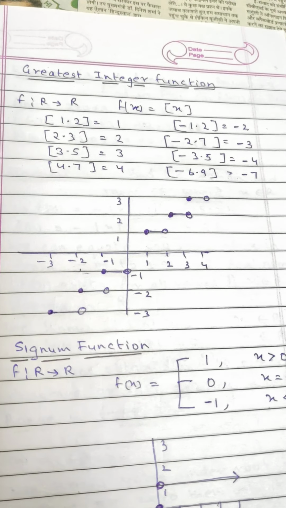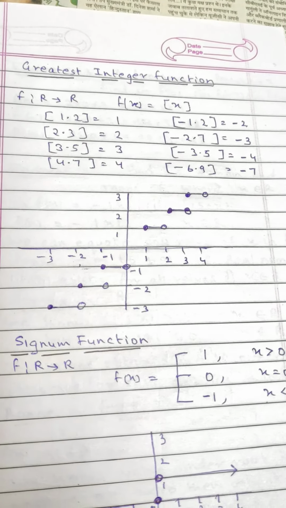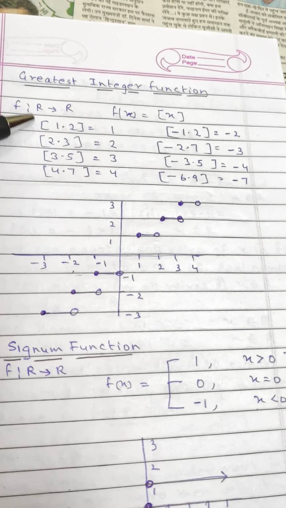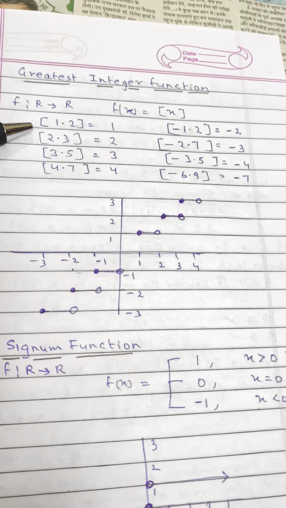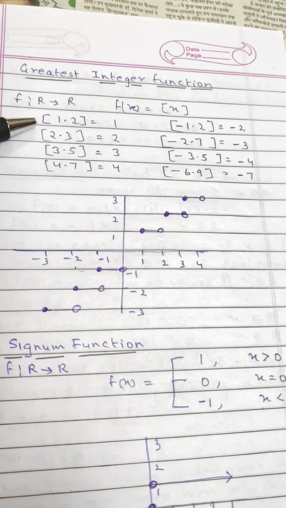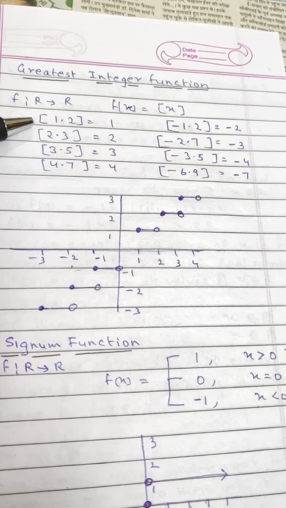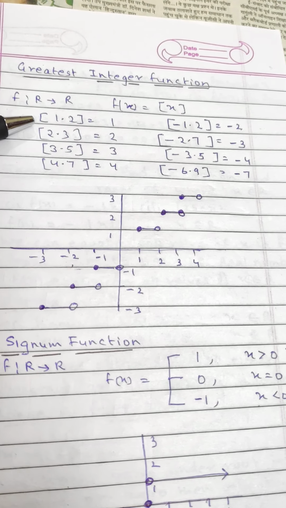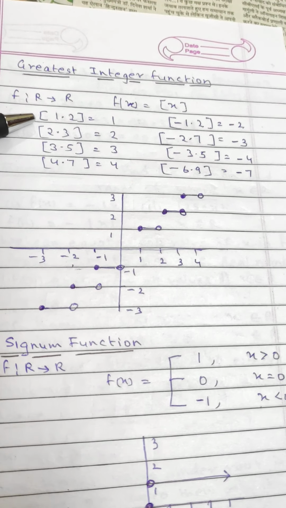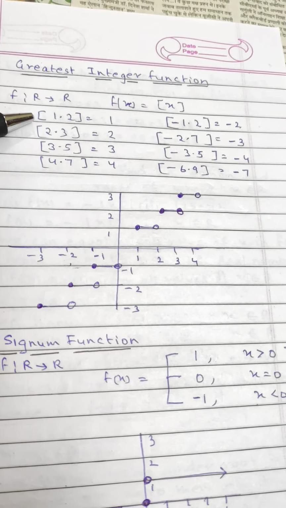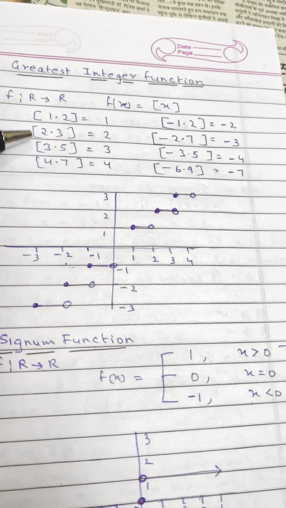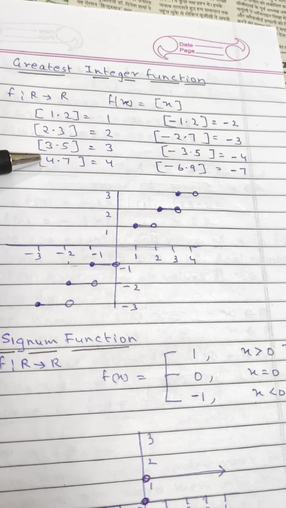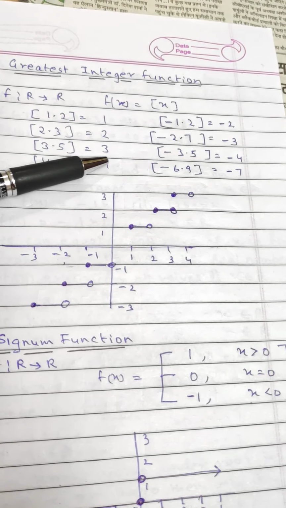The next function is the greatest integer function. F is such that R goes to R, real number to real number. What is the meaning of greatest integer function? It means that if you put 1.2, the answer is 1. 2.3, answer is 2. 3.5, answer is 3. 4.7, answer is 4.